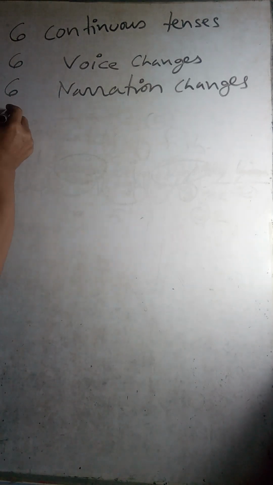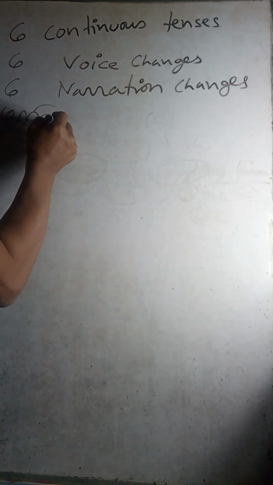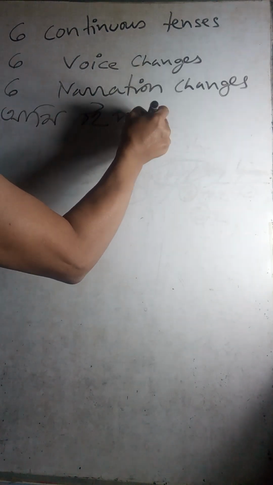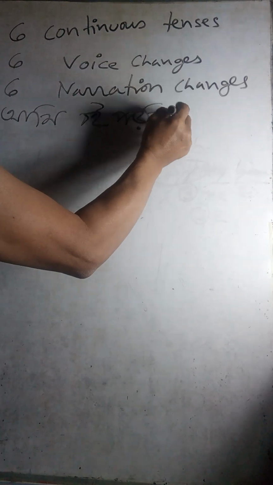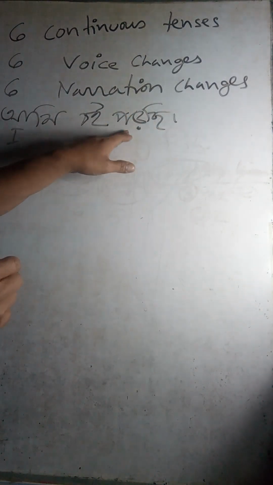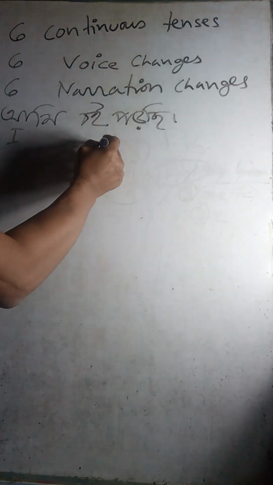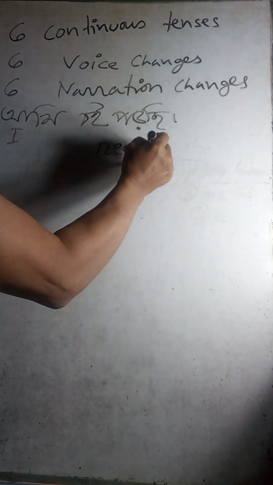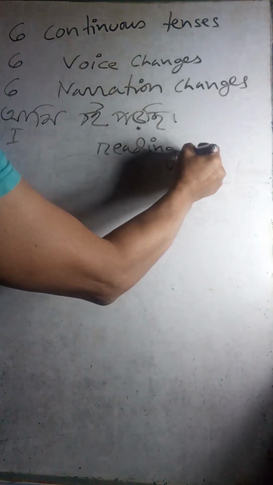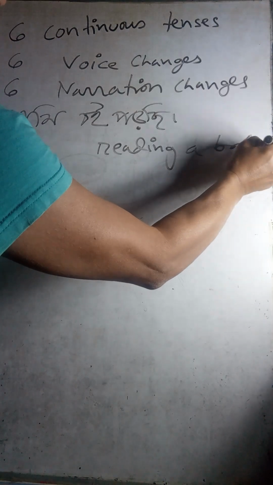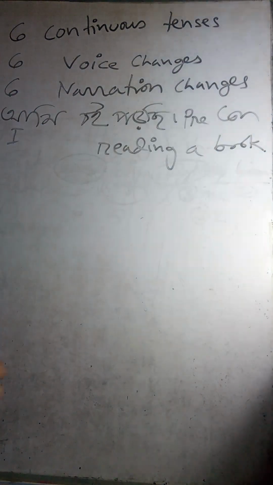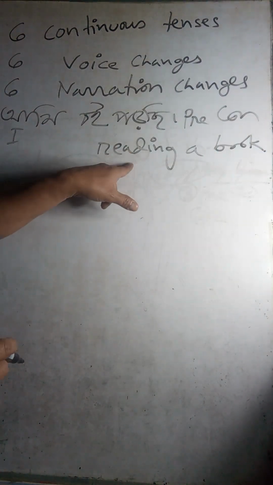Suppose আমি বই পড়ছি, right? So this is present continuous tense. So I, present continuous tense, পড়ছি, reading, book is there, right? Reading a book. So here present continuous tense. So I reading a book.